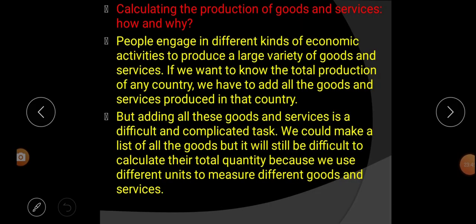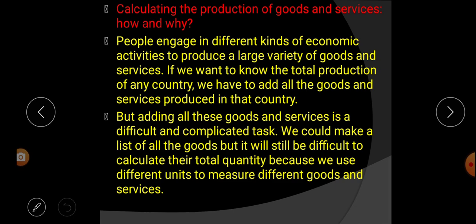Next topic is calculating the production of goods and services, how and why. People engage in different kinds of economic activities to produce a large variety of goods and services.